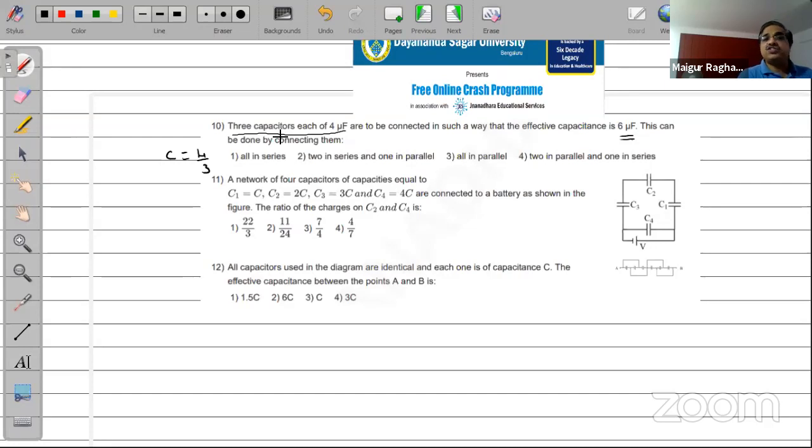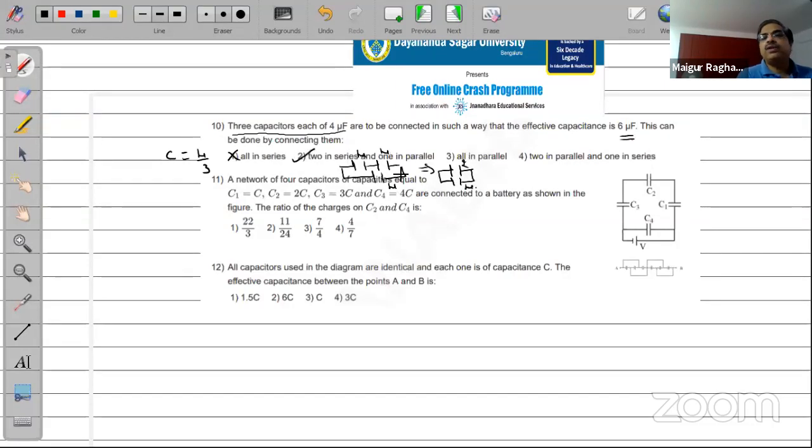Okay, let's check. 2 in series and 1 in parallel. So if you connect 2 in series, 4 and 4, that becomes 2. And then I have one more here, 4. So therefore, this will be equivalent to one capacitor here of 2 microfarad, another one, 4.